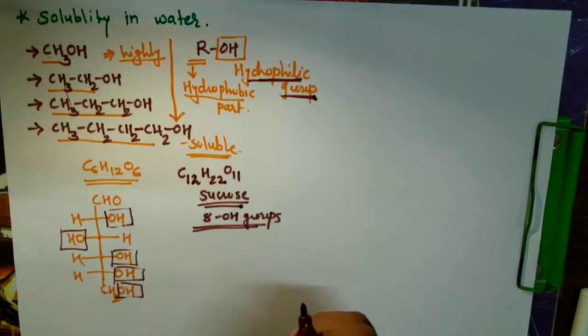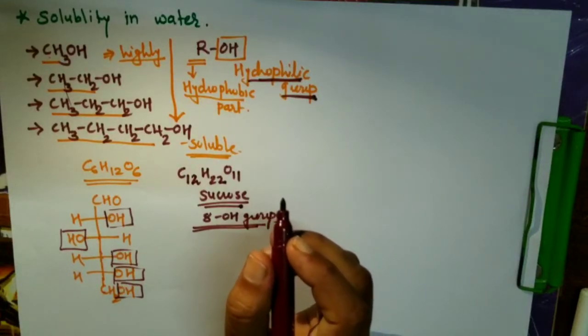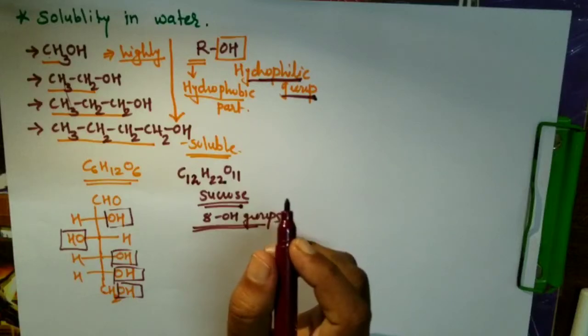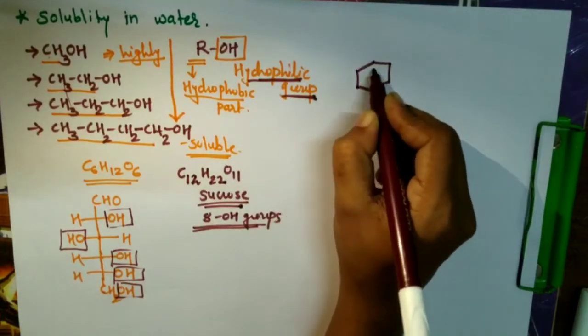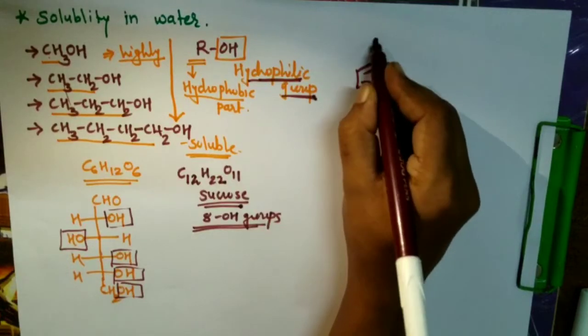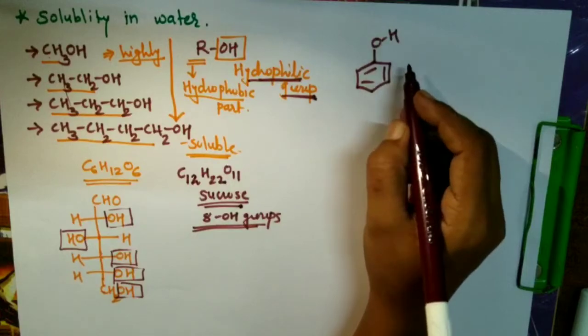So in case of phenol, solubility of phenol: phenols are insoluble in water because of the large hydrophobic group. Phenol has a hydrophobic group that is larger in size as compared to the hydrophilic group.